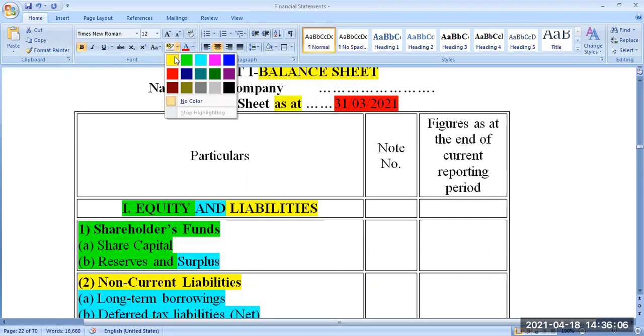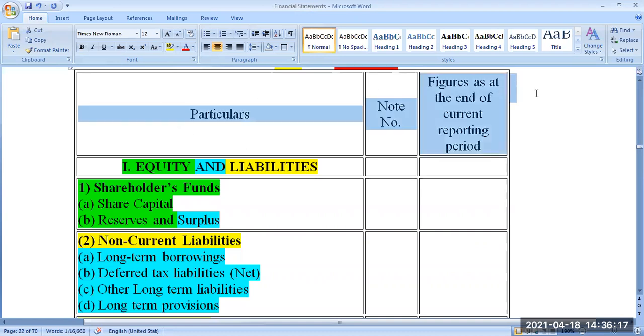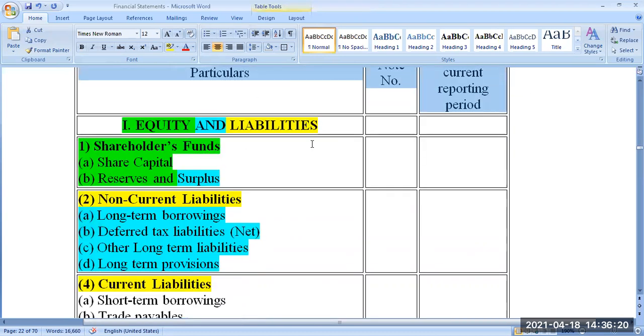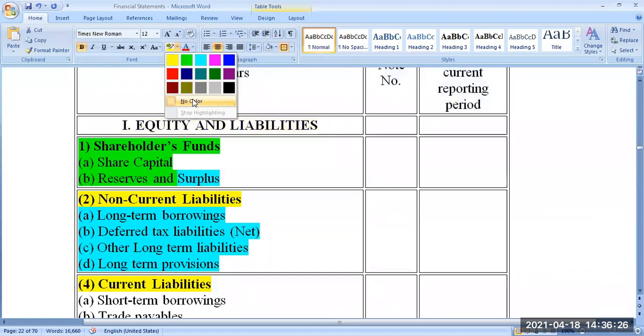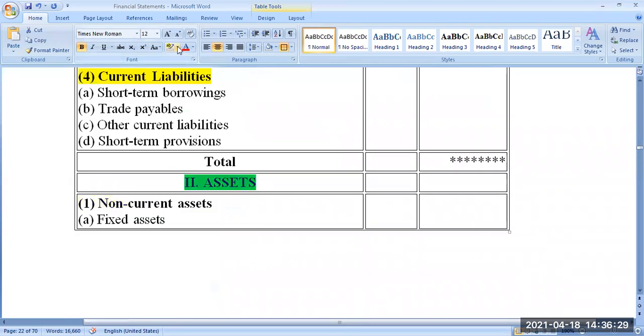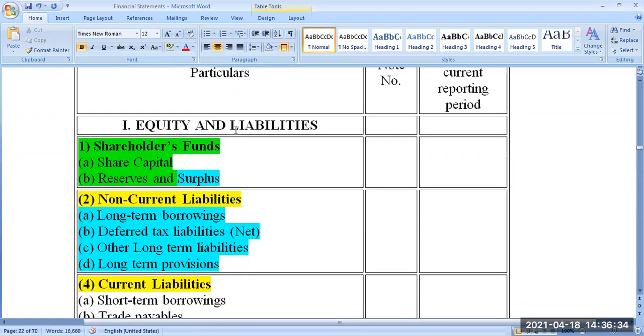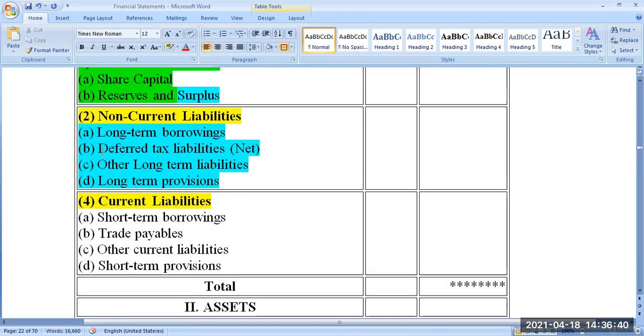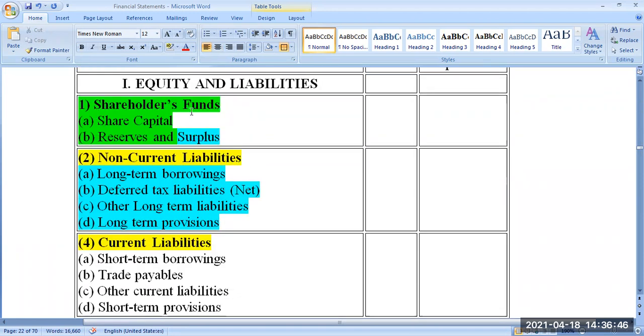This is very important. Balance sheet is for one single day, one single moment. Balance sheet as at the date you are preparing. Similarly, same format, but balance sheet consists of two parts. One is asset, another one is liability plus equity. Under liability and equity, we have 4 headings. One is shareholder fund.